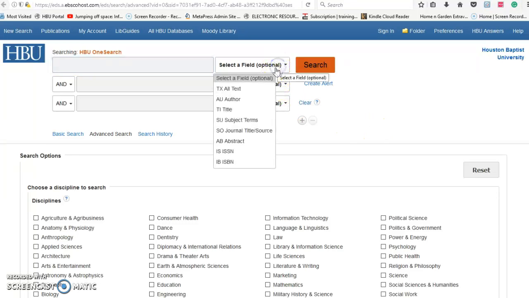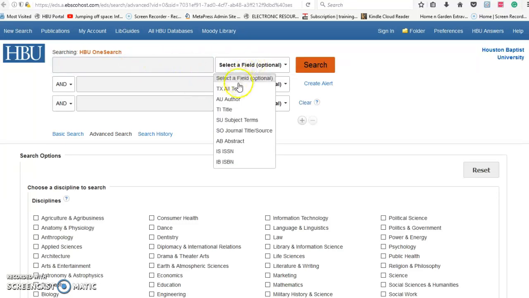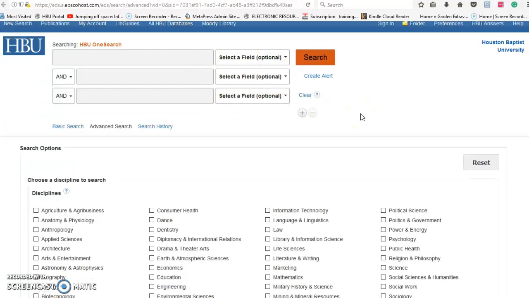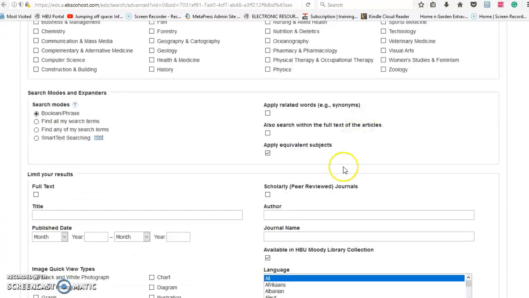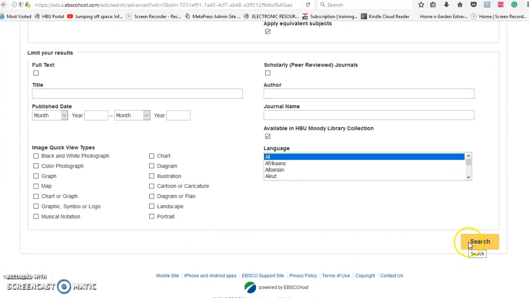And I talked about the fact that you've got all these different fields that you can narrow it down to. But if you leave this right here at select a field, it's not going to be searching in the text of each article, each word on each article. So leaving it at select a field is a great thing to do just starting out. You can also scroll down and you can limit to the peer-reviewed scholarly journals if you have another class. You can limit to full text. You can also set your years, month to year, or year to year. That's fine. So as we're going down here, then you would just go ahead and search down here.